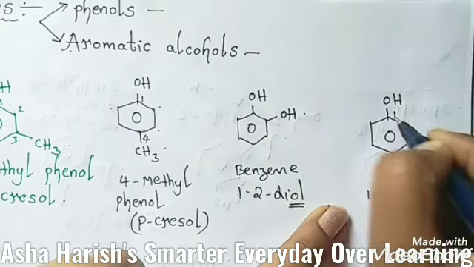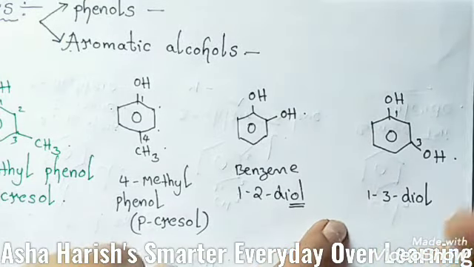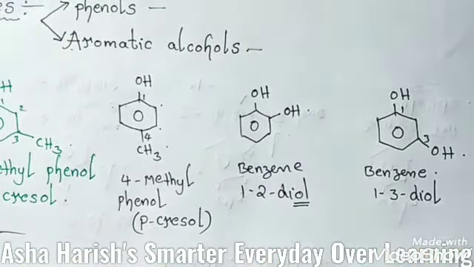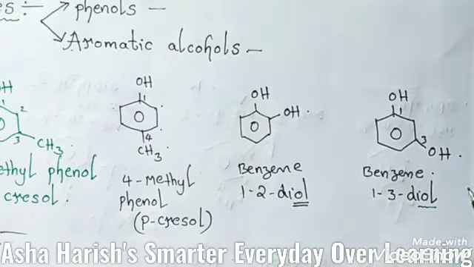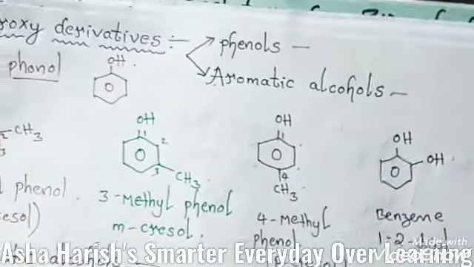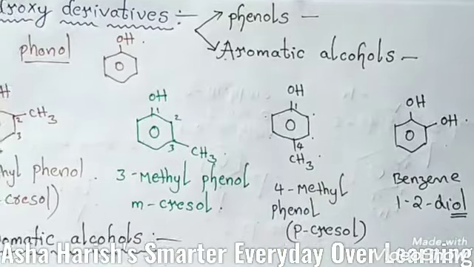Here you can see at the first position and the third position OH groups are located, nothing but hydroxyl groups. This is benzene 1,3-diol. Here also, ol is the suffix for alcoholic groups. Okay students, this is about the first type. Here we have phenols completed. These are all examples of phenols.